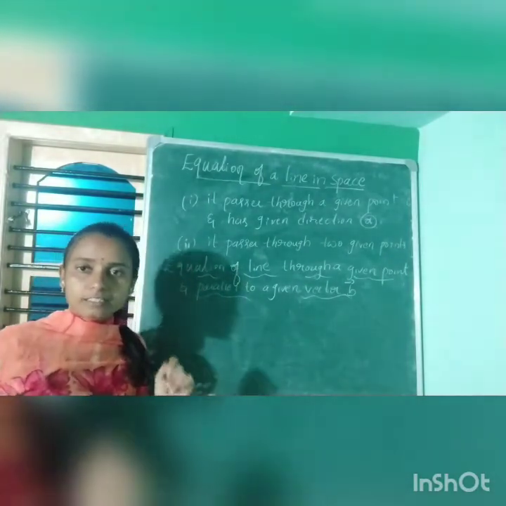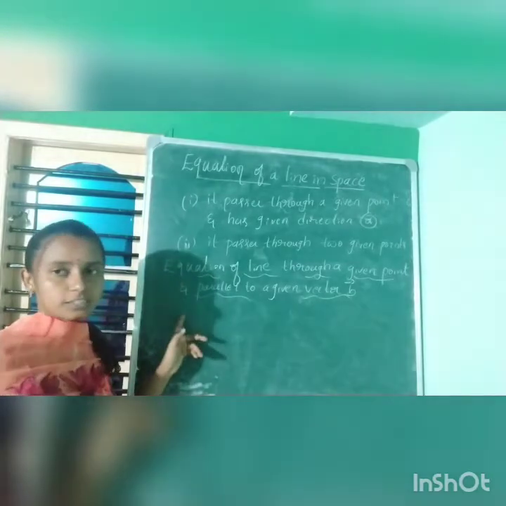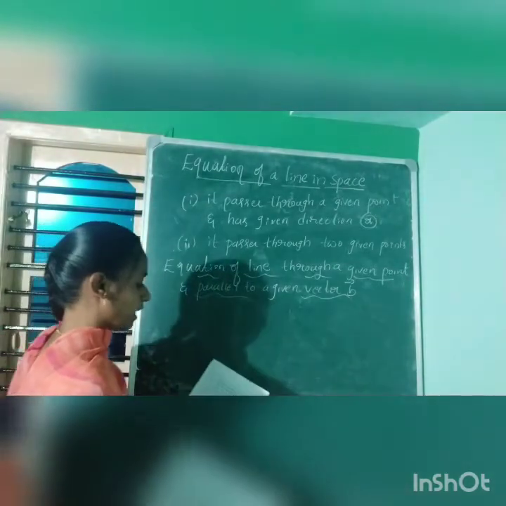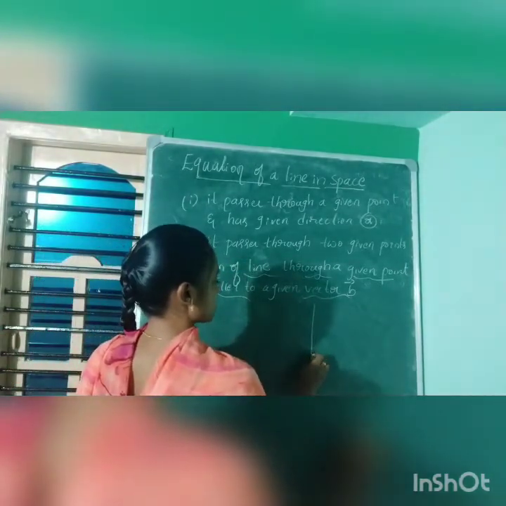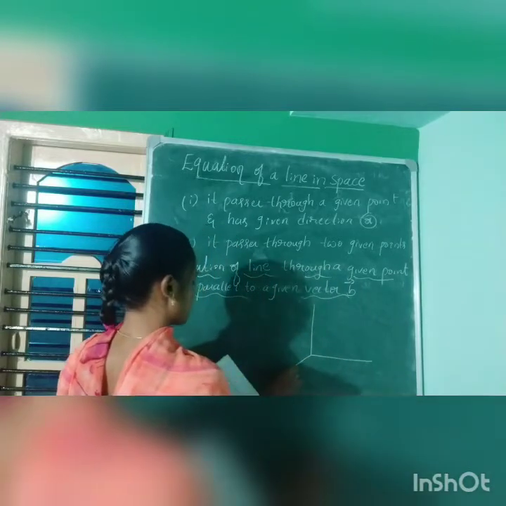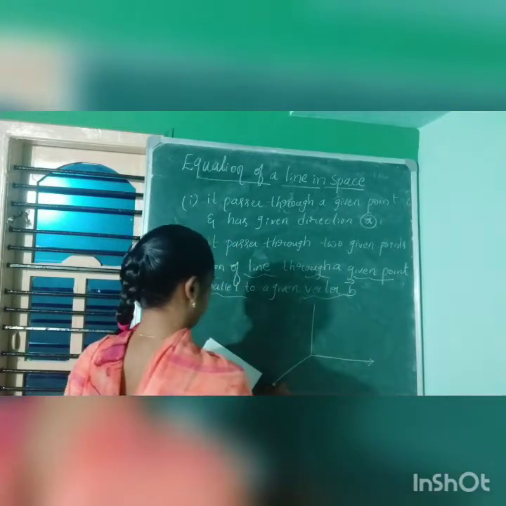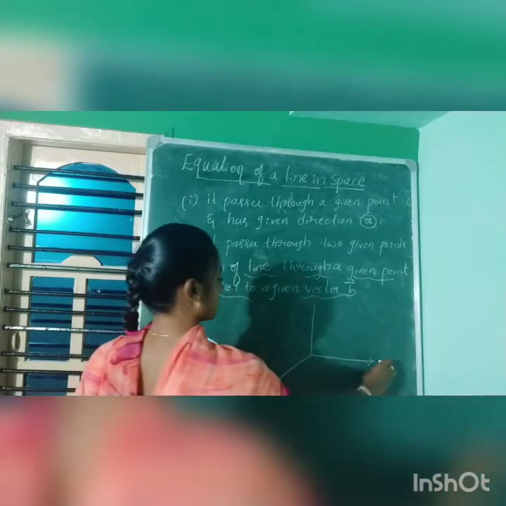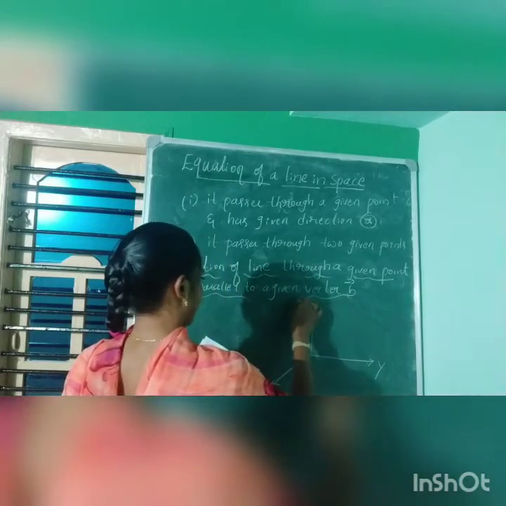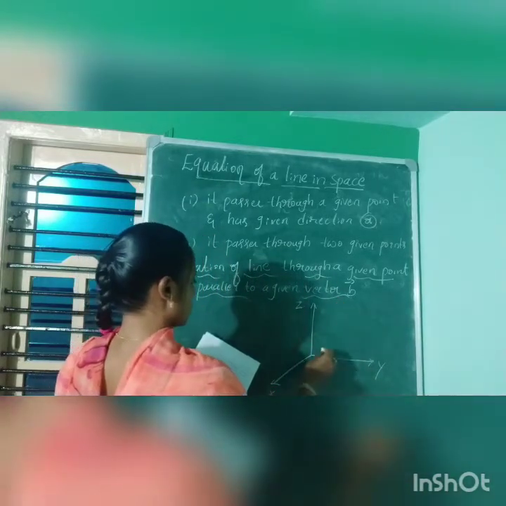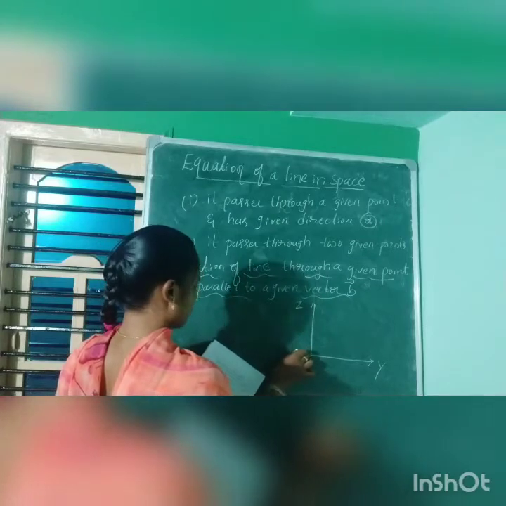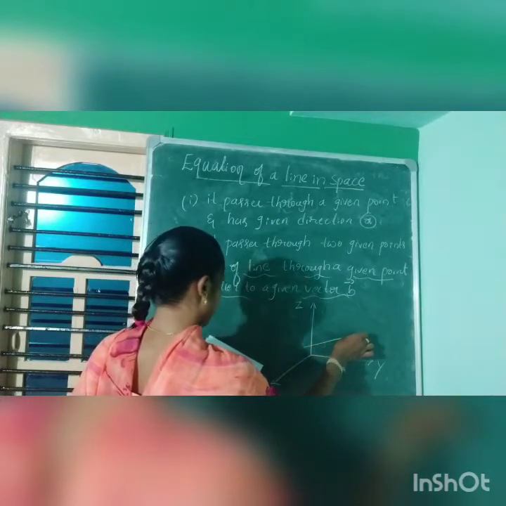Then what exactly is the equation of the line for this? We have a figure for that. In a three-dimensional space with axes x, y and z, I consider a directed line.